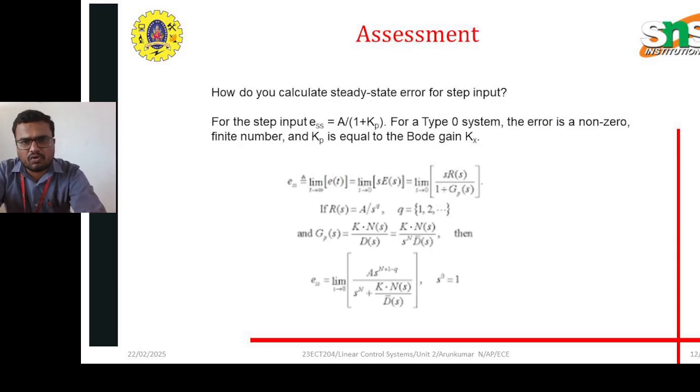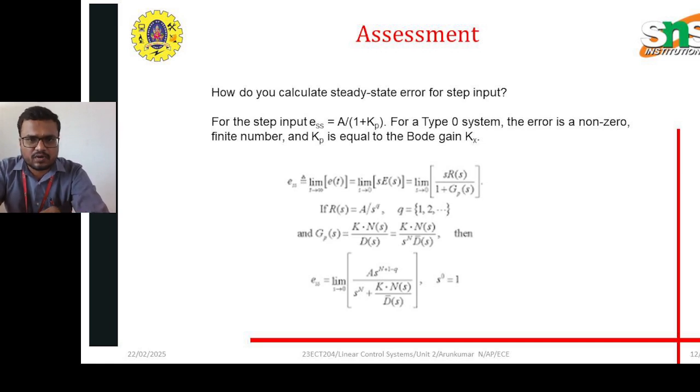Assessment: how do you calculate the steady state error for step input signals? Normally we calculate the steady state error for many kinds of signals. Here the steady state error for a step input signal is A by 1 plus Kp for a type 0 system. First of all, we consider whether it will be a positional, velocity or acceleration system. For a step input signal it is a type 0 system, so we calculate the positional error, and it can be implemented based on the formulas.